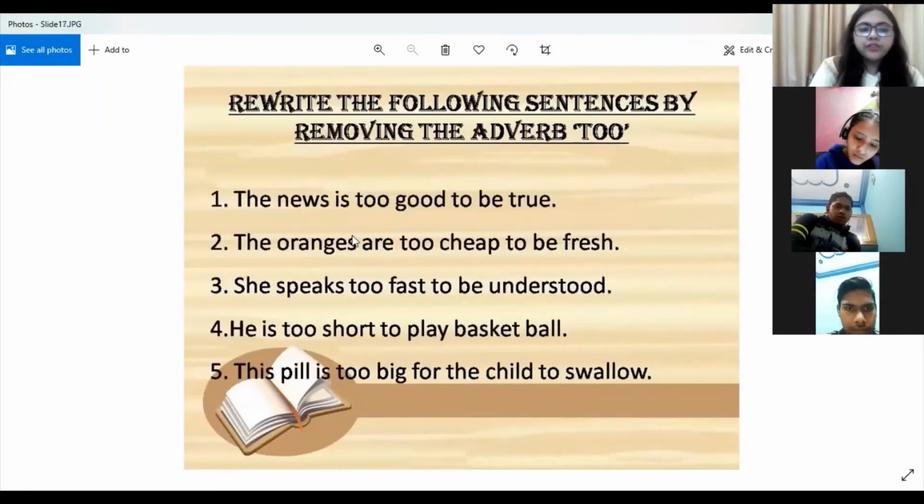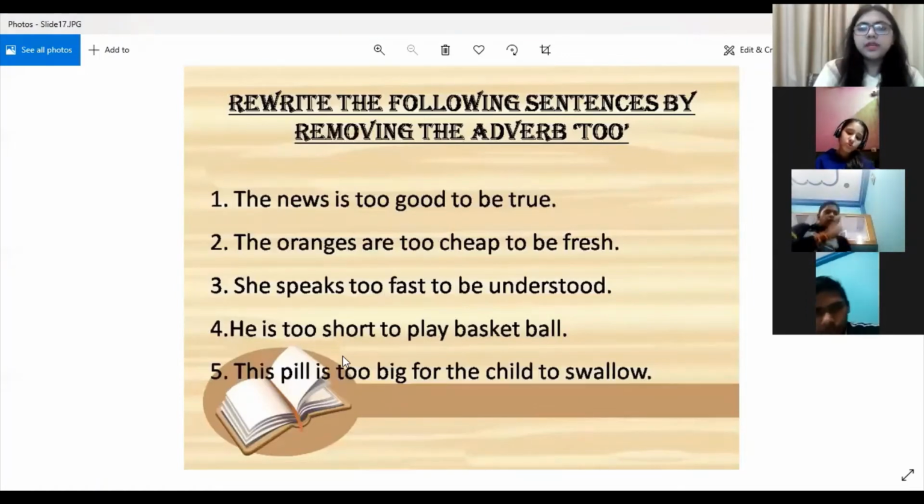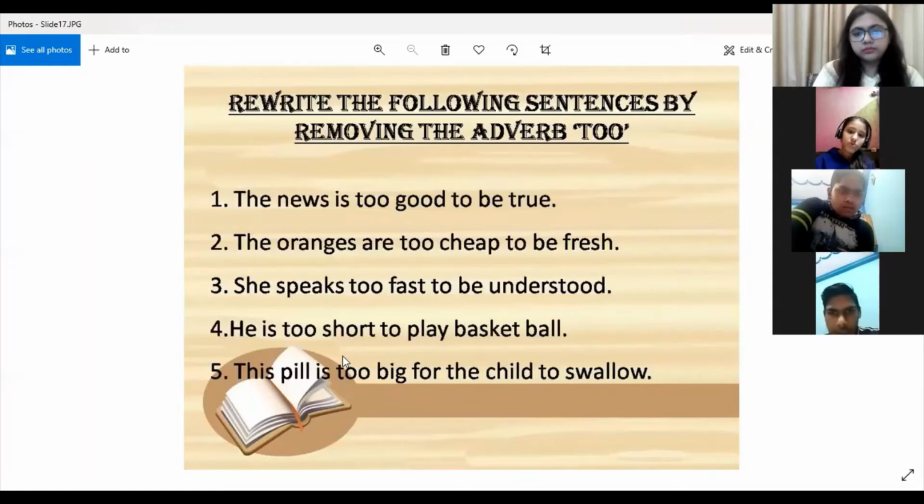All right, so here are 5 sentences for you people. You have to rewrite the following sentences by removing the adverb too. Quickly take a note of all these 5 sentences and all of you are supposed to write down the answers. I'm giving you 5 minutes.